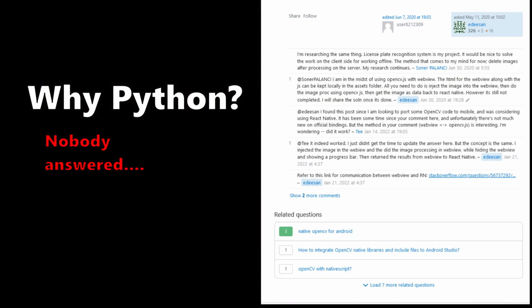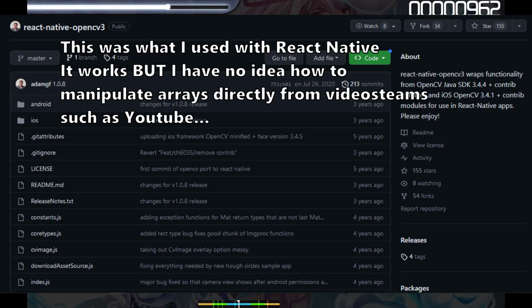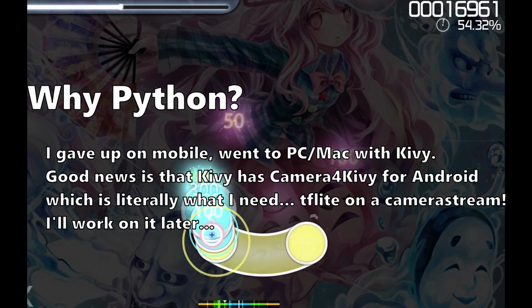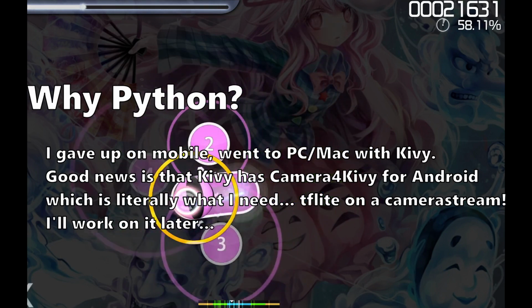Why not go C directly? Well, if you have $1 million you would like to give to me, so I could hire some experienced C++ programmers that know media pipelines and cross-platform solutions, then sure, I would totally do it. But I don't and have to make do with my current skill set and resources.